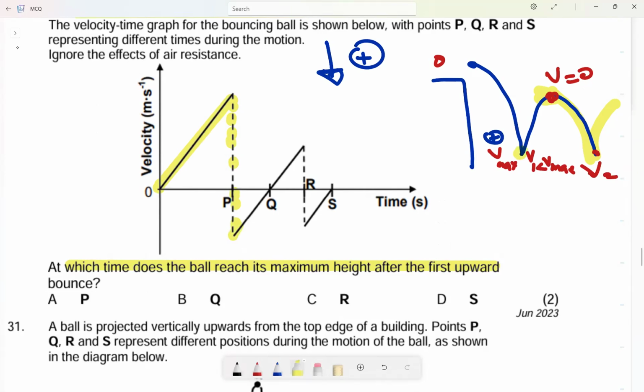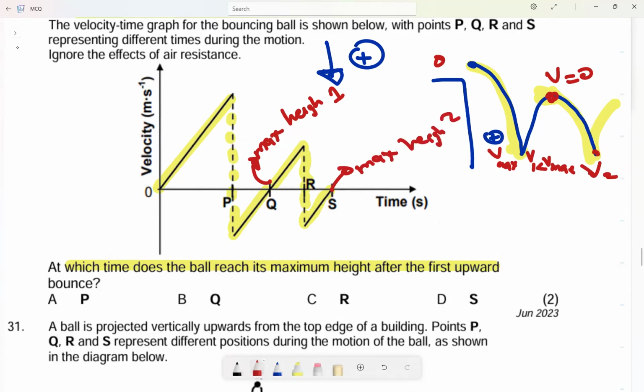Okay, this is at the ground here. This is what I've drawn here. It is at the ground. Then after that, it will go up like that. So here it reaches the maximum height. This is the max height on the first trial. Then it will go downwards again. Therefore, after that, it will reach the maximum height again. So here it reaches the maximum height on the second trial. So which one?